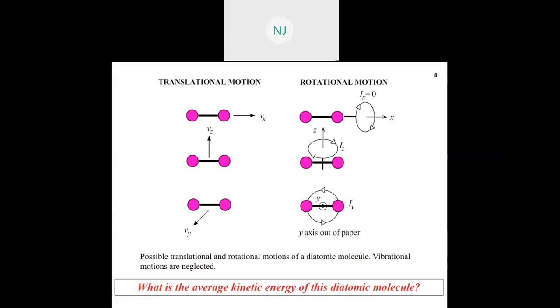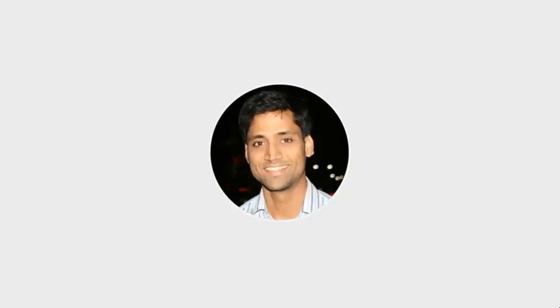See, what we usually say is that vibrational kinetic energy exists only in solids. The reason is that the bonds in solids are not strong enough, so they allow for vibration about their equilibrium position. But in a gas, for example CO or CO2, these are very strong covalent bonds.